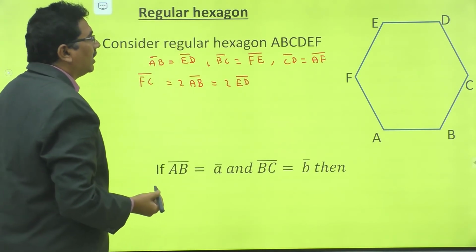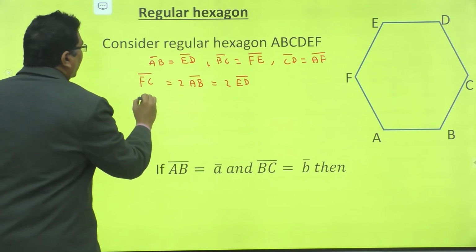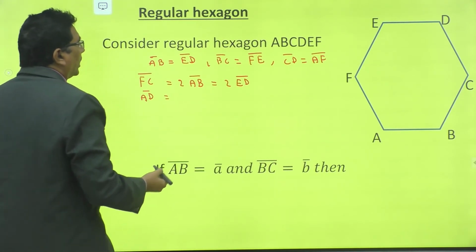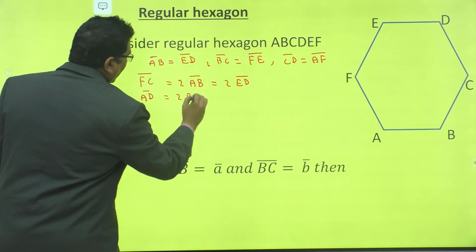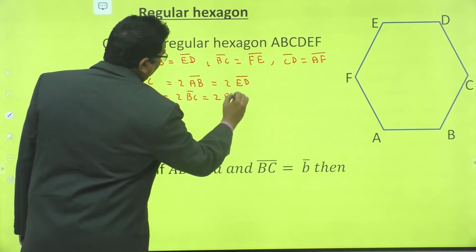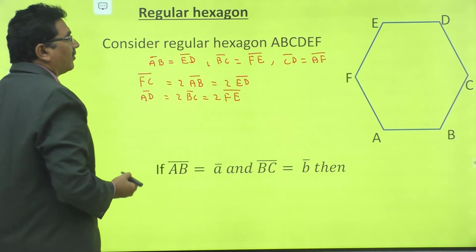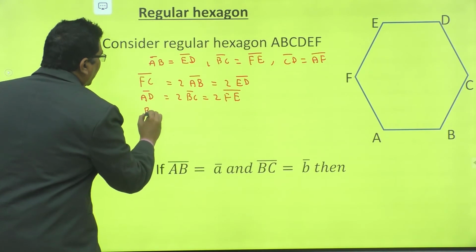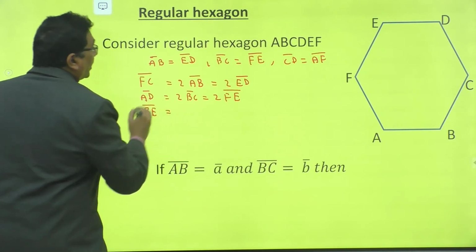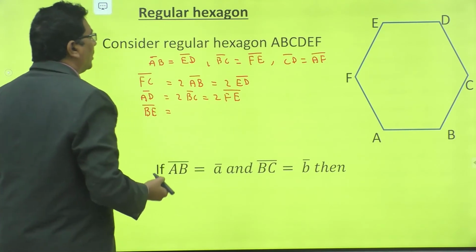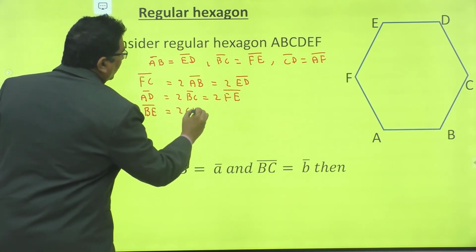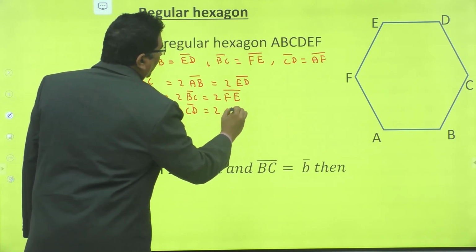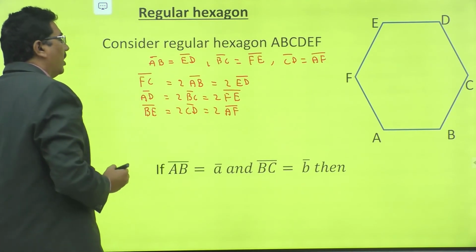Similarly, what is AD bar? AD bar is equal to 2 times BC bar, 2 times FE bar. Similarly, what is BE bar? BE bar is equal to 2 times CD bar, that is equal to 2 times AF bar.